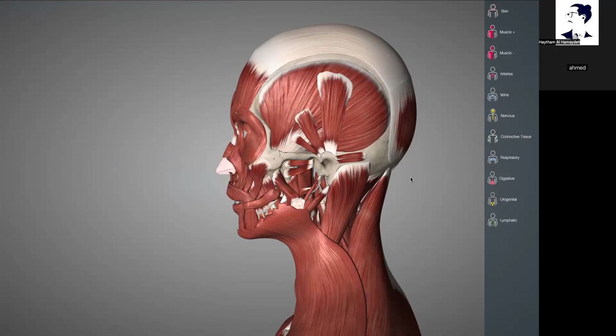Its origin is the medial surface of the lateral pterygoid plate and palatine bone. Insertion is at the medial surface of the angle of the mandible. Its function is elevation and protraction of the mandible, and it is innervated by the trigeminal nerve.